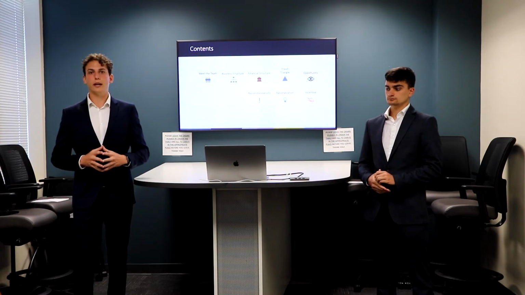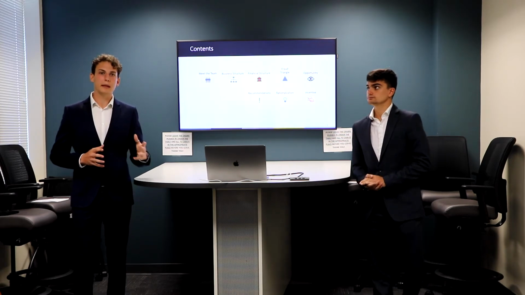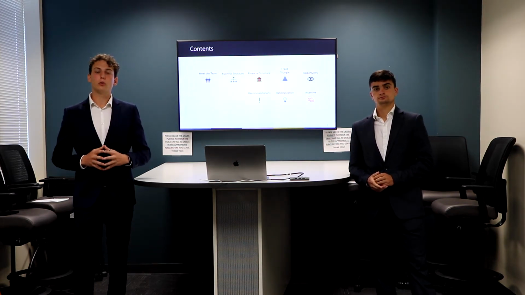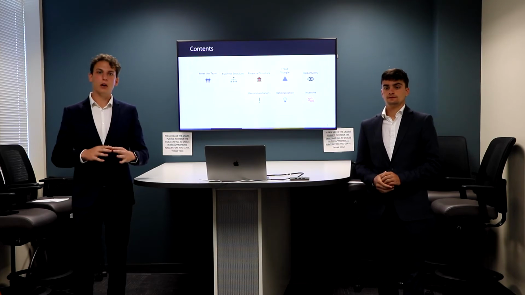Later, we're going to go through the financial structure. Also, we're going to analyze it. We're going to say what we believe they're doing well, and why we believe they could change and improve. After that, we're going to go through the fraud triangle in the company and out of the company. First, we're going to explain what the fraud triangle is, and then we're going to explain how the fraud triangle is working